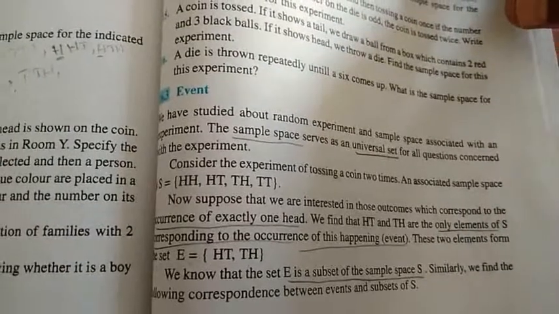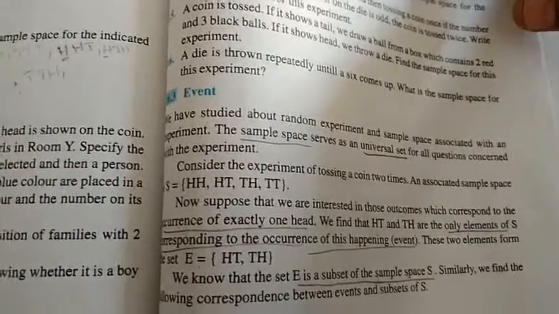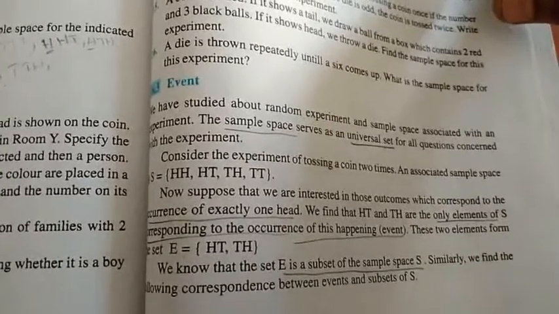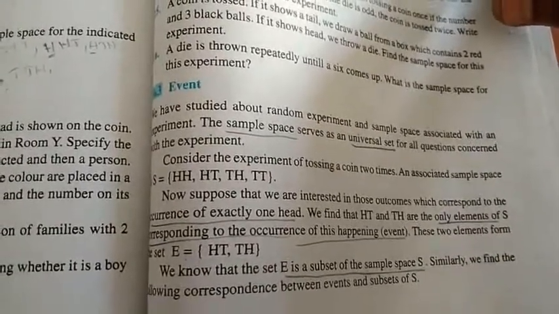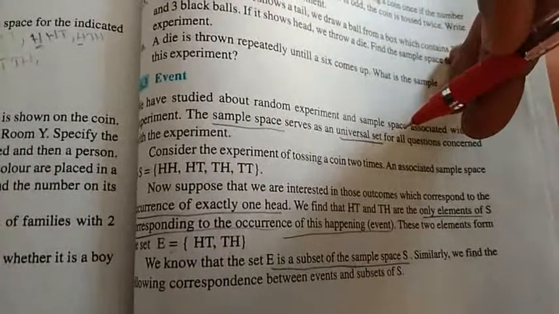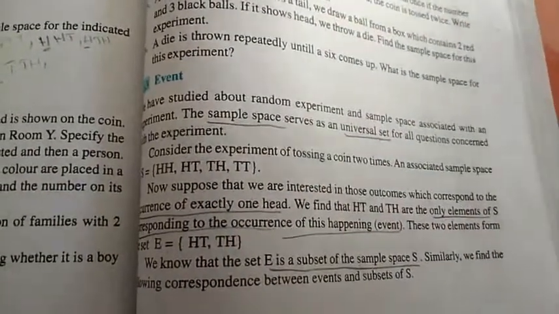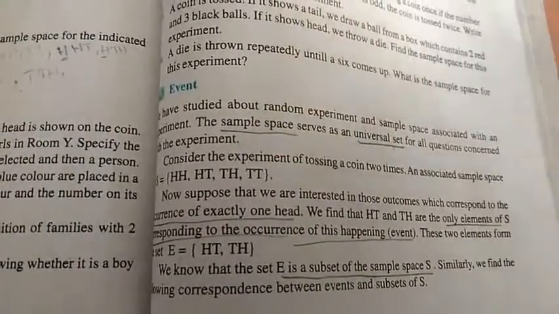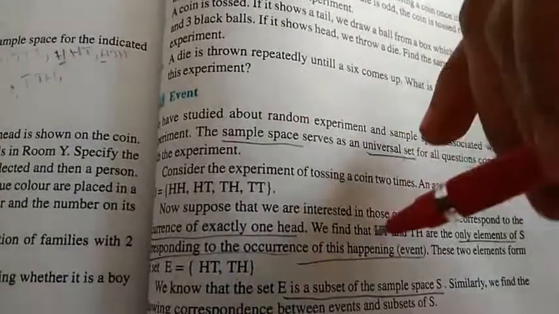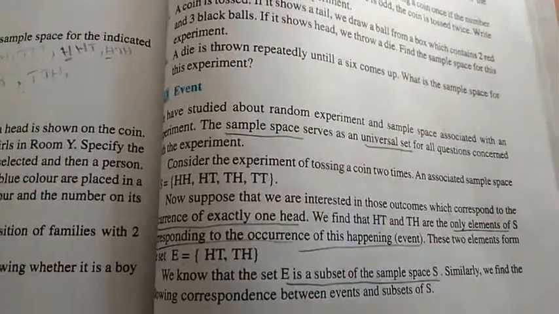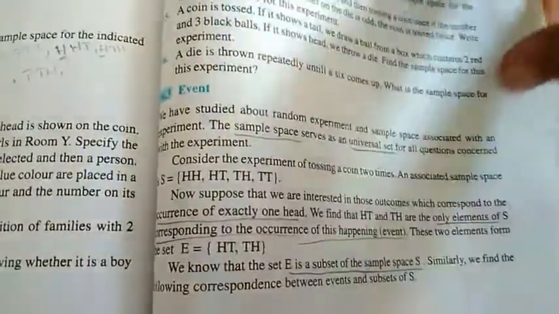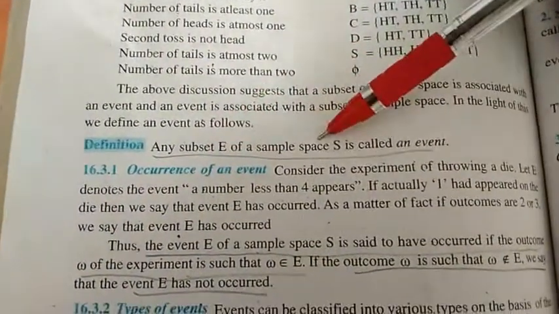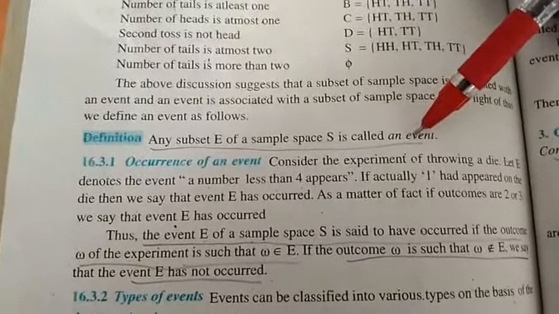So what is meant by an event? Event is a subset of the sample space. Event is defined as the subset of the sample space. Actually, sample space serves as a universal set for our experiment, right? And any subset of the sample space is called an event. In other words, the element of E corresponds to the occurrence of this happening, alright? And E is a subset of the sample space, right? So we will define any subset E of a sample space as an event, right?